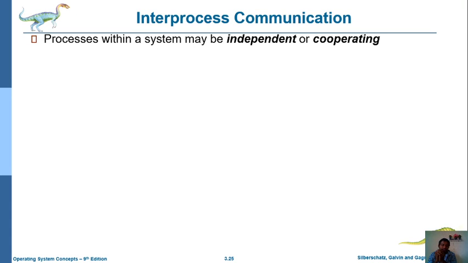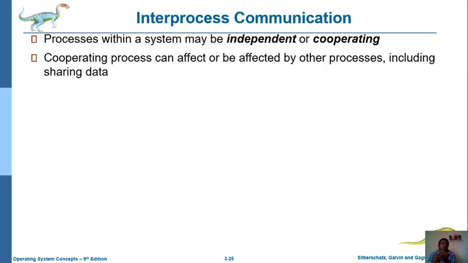Independent way means that a particular process communicates with the remaining processes without any dependency. And cooperating process means that each and every process cooperates to complete that particular process execution. So we can observe that while performing the cooperating process, it can affect or be affected by the other processes. Why? Because all these processes have some dependency to complete that particular process execution.